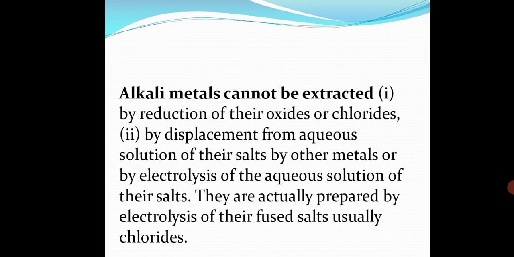Alkali metals cannot be extracted by reduction of their oxides or chlorides. They cannot be extracted by displacement from aqueous solution of the salts by other metals, or by electrolysis of their aqueous solution of the salts. They are actually prepared by electrolysis of the fused salts, which I just now said in the Downs process. For this reason, alkali metals are extracted by the electrolysis process, because they cannot be reduced by the oxides or chlorides, and cannot be displaced from the aqueous solution of the salts. So hence they are prepared only by electrolysis of their fused salts, especially chlorides.